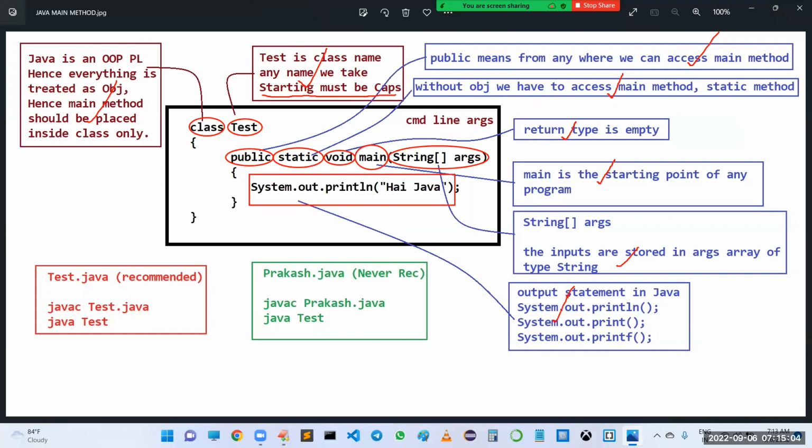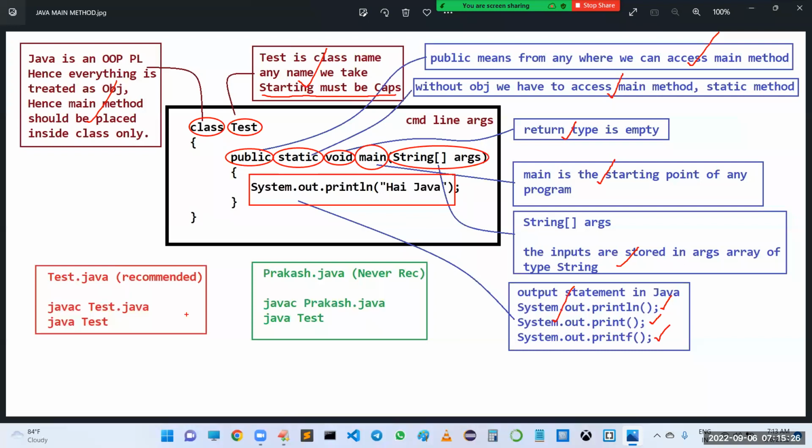We have three output statements in Java. One is System.out.println, another one is System.out.print, and another one is System.out.printf. So what is the difference between these three? One by one, I will explain. Don't worry at all.